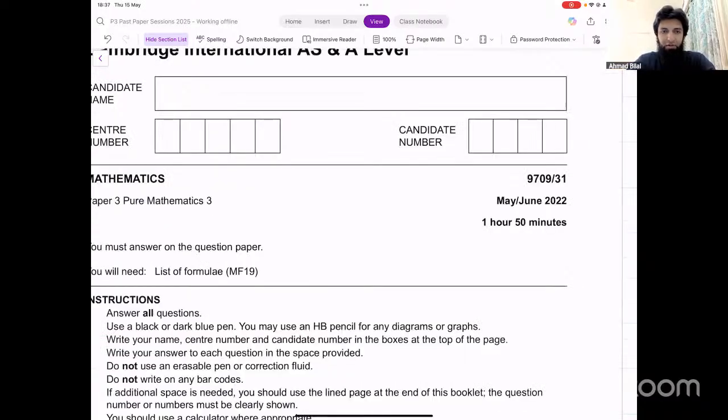We will speed run through everything, all concepts, and also the difficult and different types of questions that you see on those topics in older past papers and recent past papers, especially the recent past papers. We'll have a look at all of that over the next 2 days.